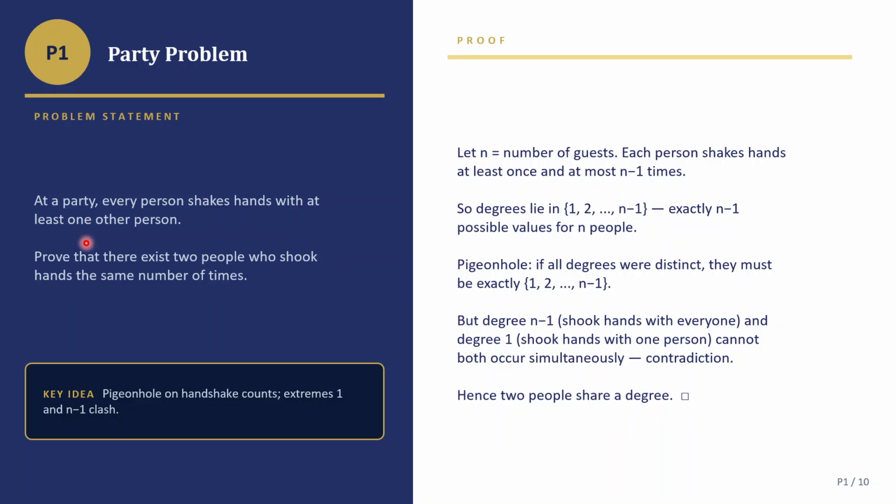First question: at a party, every person shakes hands with at least one other person. Prove that there exist two people who shook hands the same number of times. Okay, first of all, let's say that there's only two people in the party. So they shook hands with each other, one here and one there. So the numbers are equal.